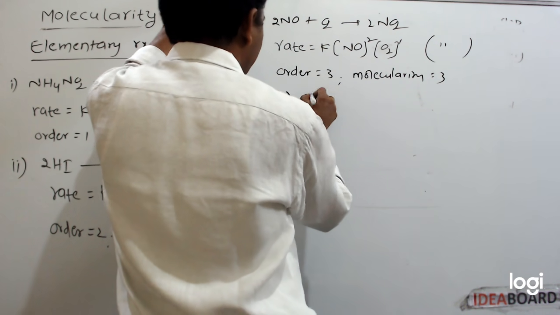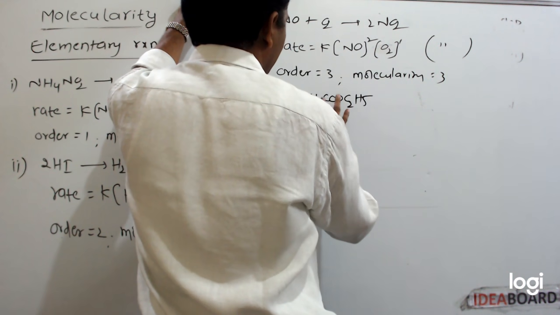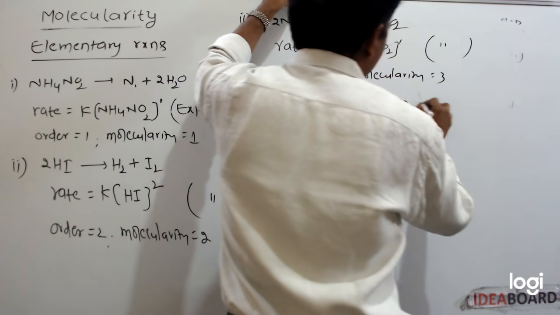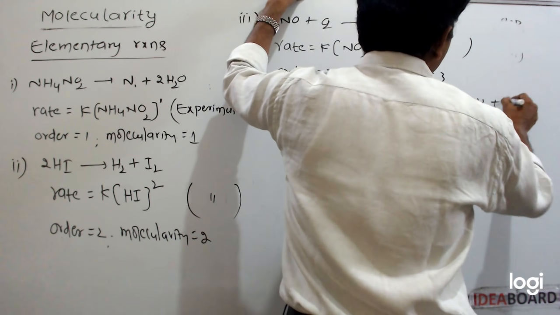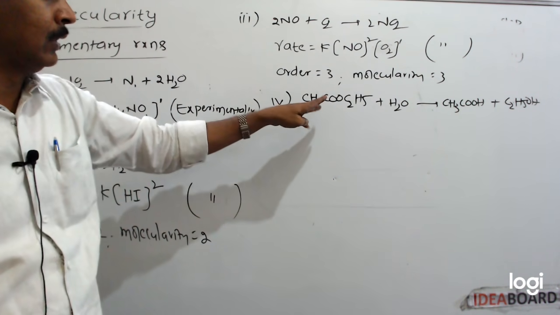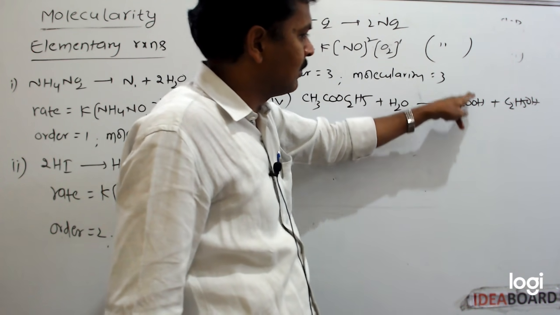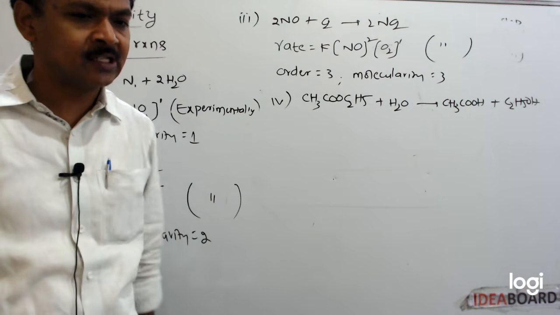If we take this reaction, hydrolysis of ester, CH3COOH plus C2H5OH are formed. Ester on hydrolysis in acidic medium gives carboxylic acid and alcohol. This is hydrolysis of ester.